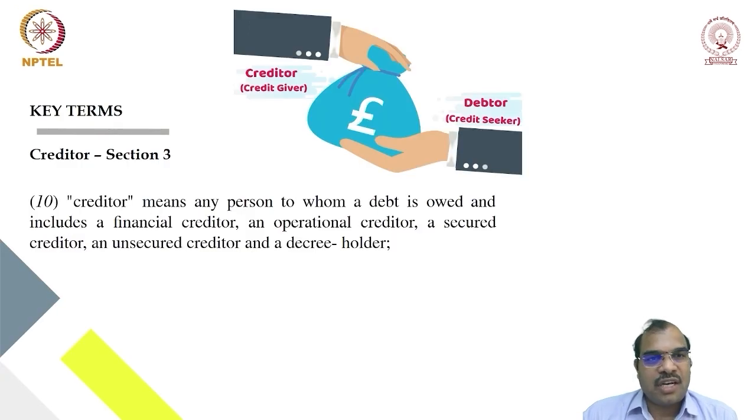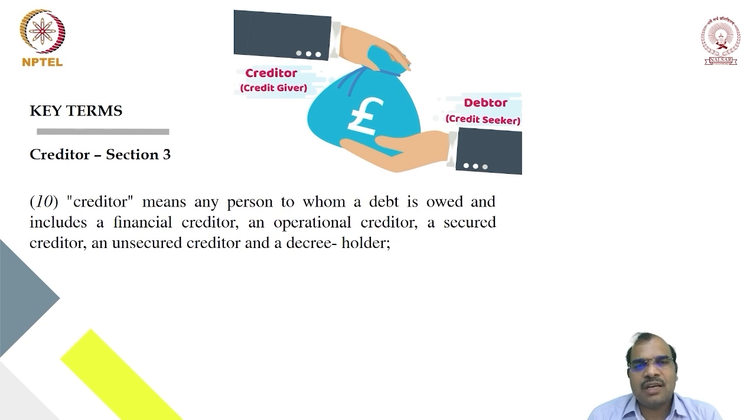Another important definition is creditor under the Act, which is defined under section 3, subsection 10 of the IBC. Creditor means any person to whom a debt is owed and includes a financial creditor, an operational creditor, a secured creditor, an unsecured creditor, and a decree holder. So who is included in the definition of creditor? Creditor includes any person to whom debt is owed. Here, any person who is entitled to receive money from the corporate debtor is called a creditor, which includes various categories of creditors.